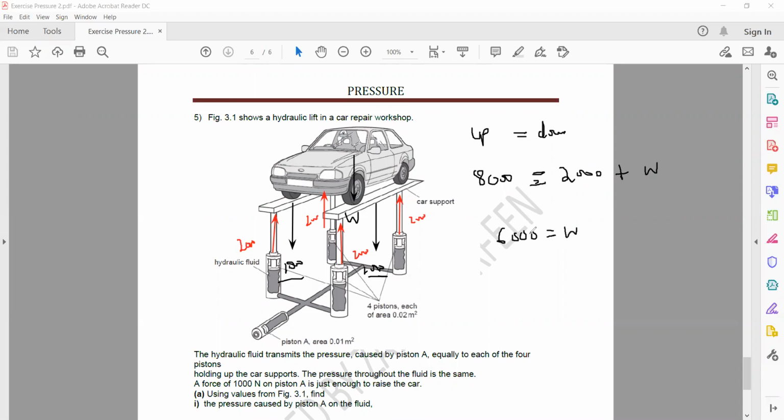But in the question, they did not ask for weight of the car, they asked for the mass of the car. So weight is mass multiplied by gravity. So mass is equal to weight divided by gravity. So weight is 6,000 and the value of gravity is 10. So 6,000 divided by 10, it is equal to 600 kg.